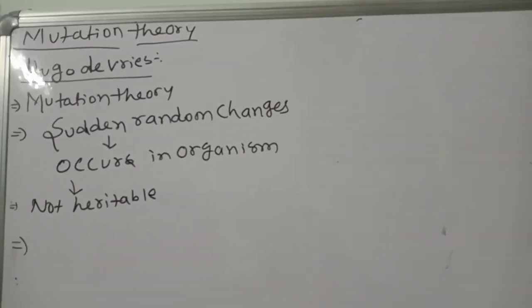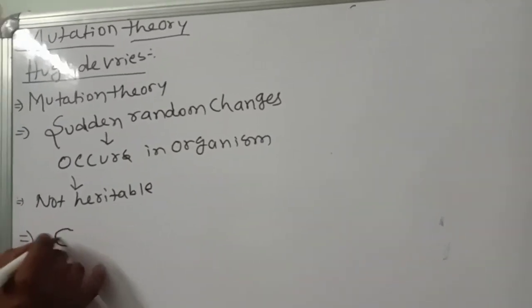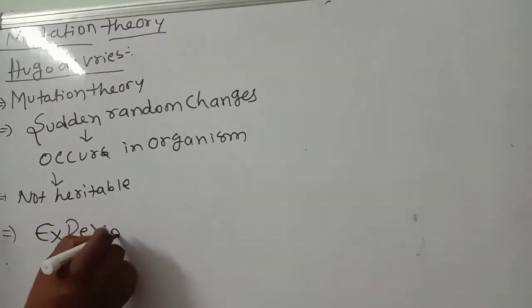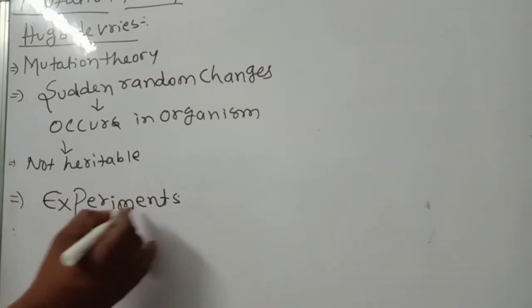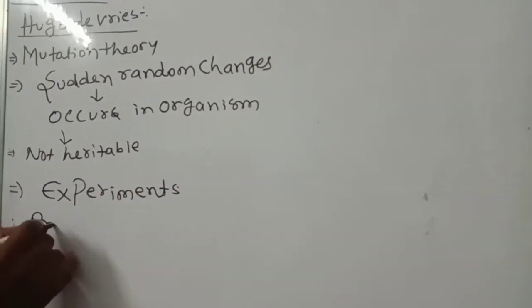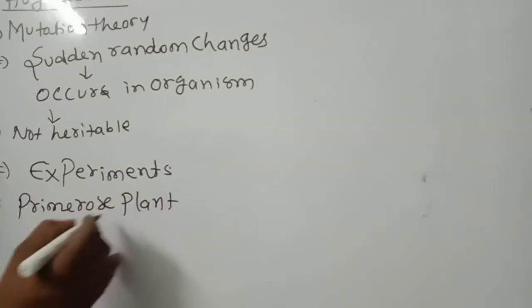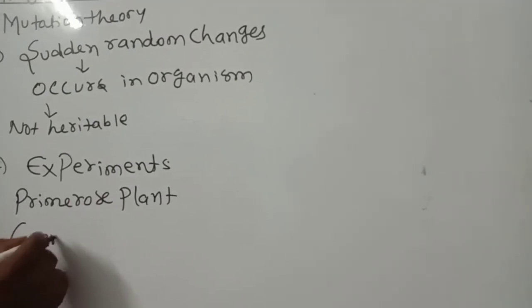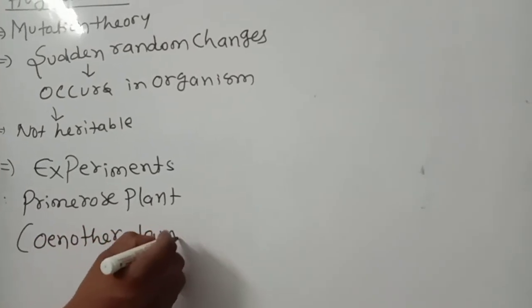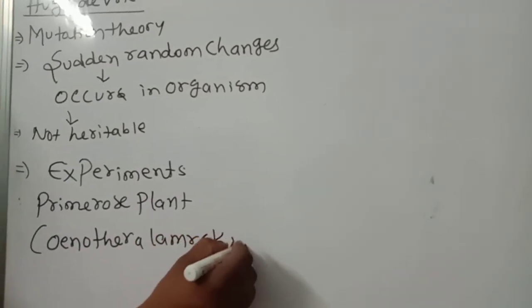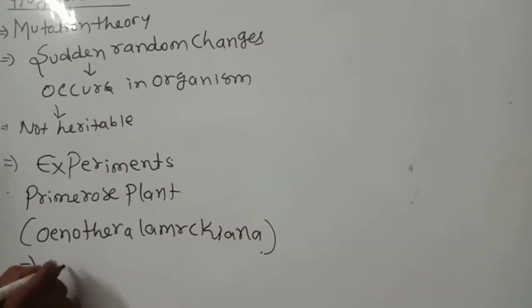Very important. Next, he did experiments on plants, on the evening primrose, also called Oenothera lamarckiana, and observed the variations.